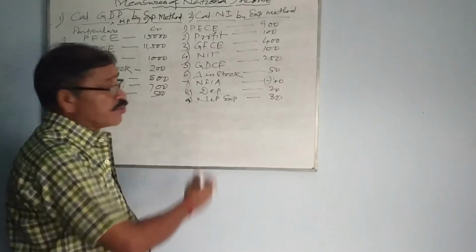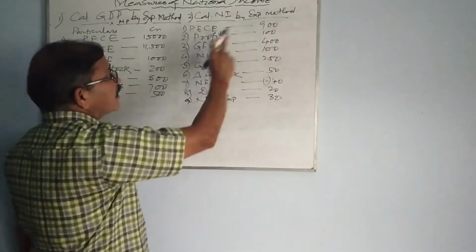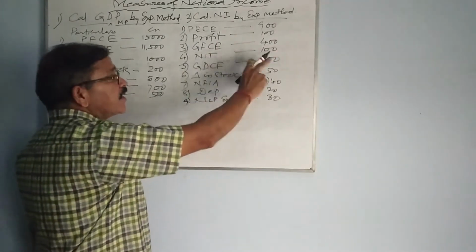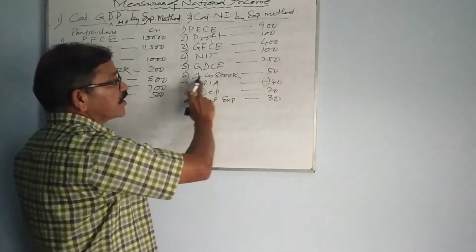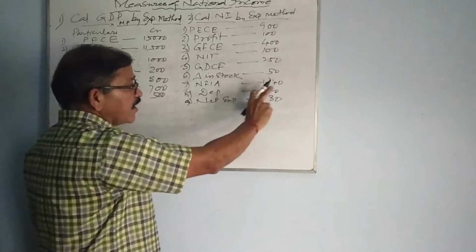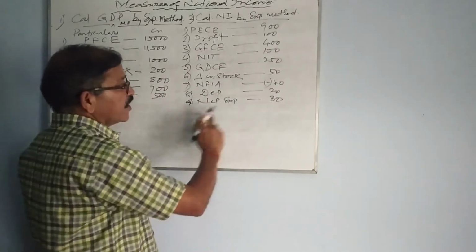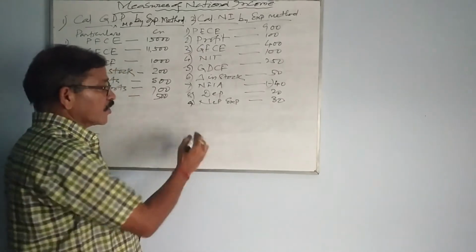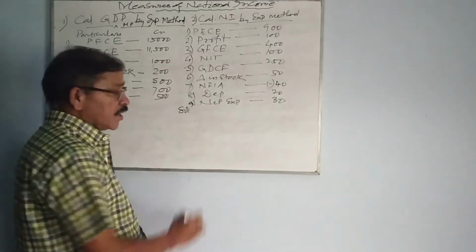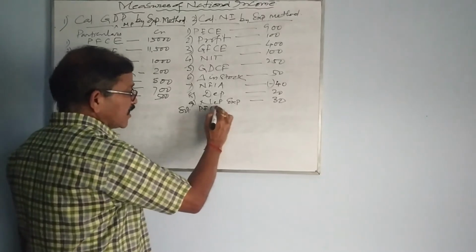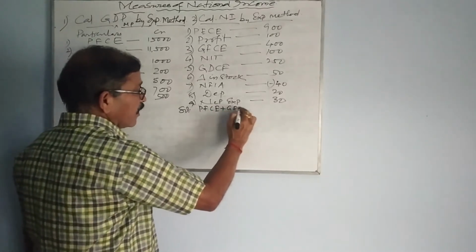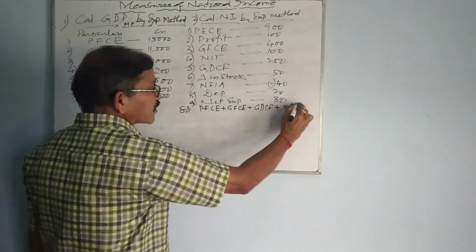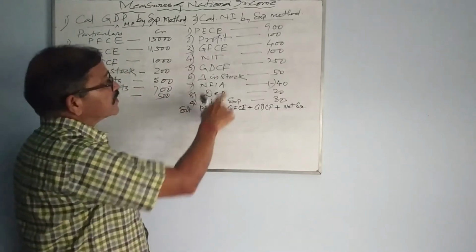Now, the second numerical. Particulars: PFCE 900, profit 100, GFCE 400, NIT 100, GDCF 250, change in stock minus 50, NFIA minus 40, depreciation 20, net export is 30. So how to solve this? You will write solution, then formula you know: PFCE, GFCE, GDCF plus net export.